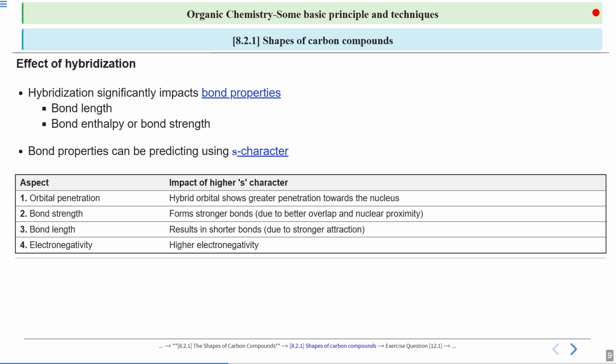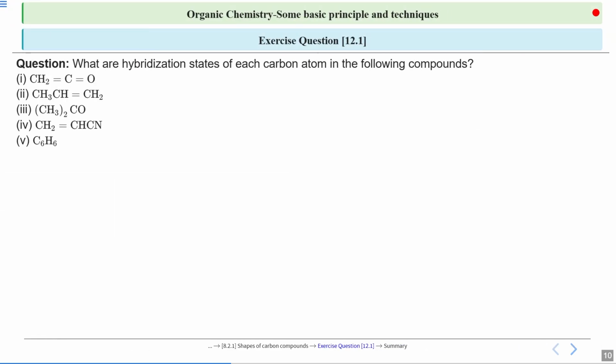If this part is clear, now we can do some questions. So this is question number 1 for you, where we have to decide the hybridization for the given 5 compounds. For each carbon you have to decide. Your time to solve the question starts now.